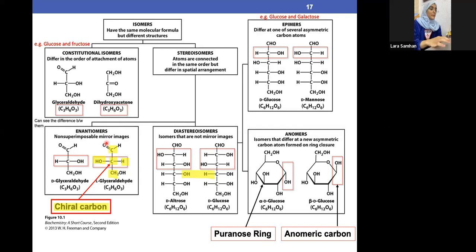Exactly. In the enantiomer, you can definitely know if it's D or L. As we said, D is the right side, meaning the first carbon molecule that comes after the aldehyde, in other words the second carbon molecule. Once the OH is on the right side, it's D. In this case, once the OH is on the left side, it's L. This is the difference between the D and the L. Is it clear? And basically, we can say D and L for whatever type of isomer, enantiomer or diastereoisomer. It doesn't matter what type of isomer it is, as long as it's a carbohydrate molecule. Clear?